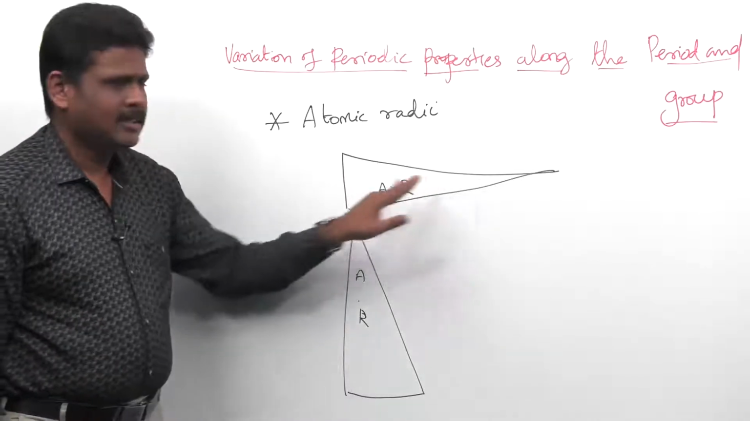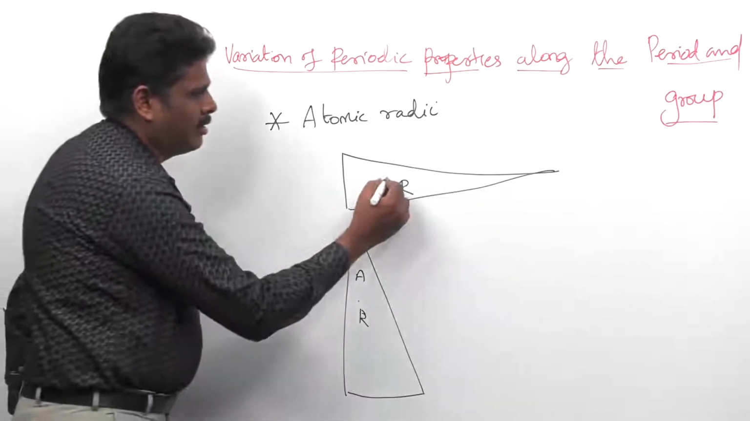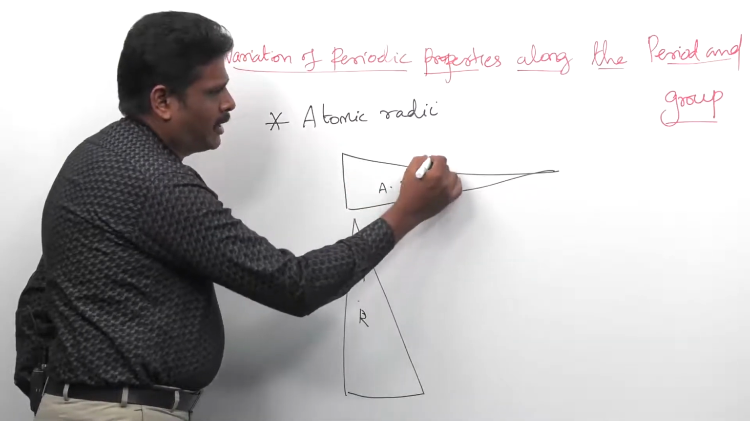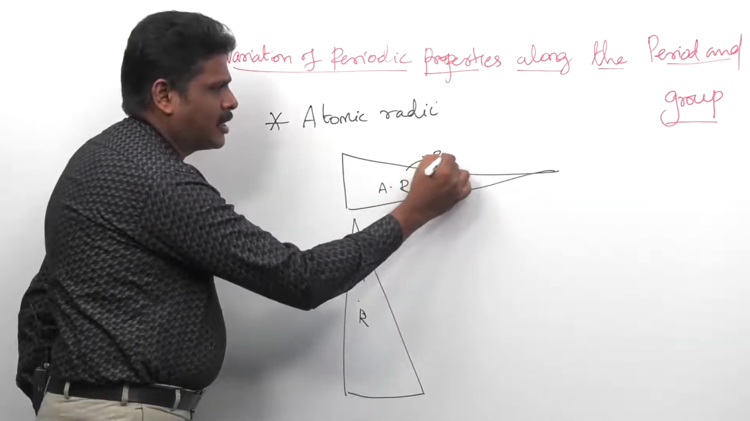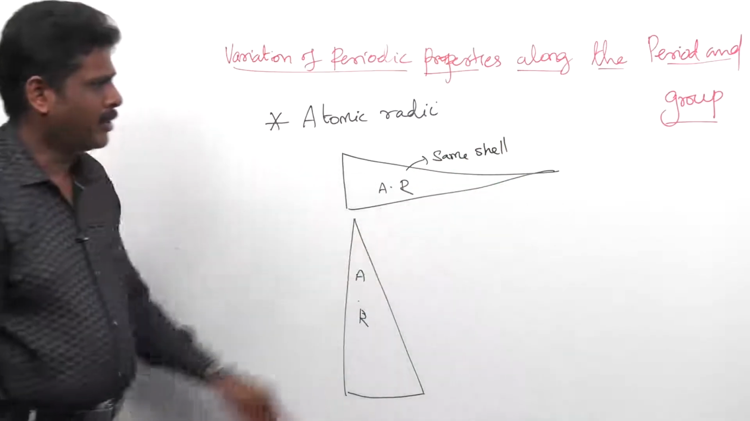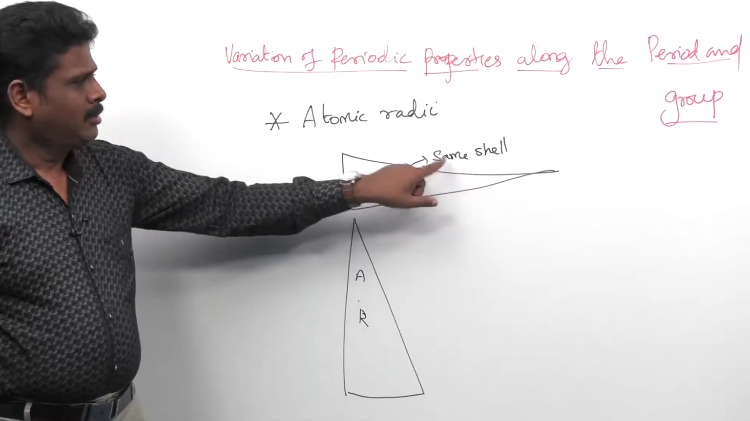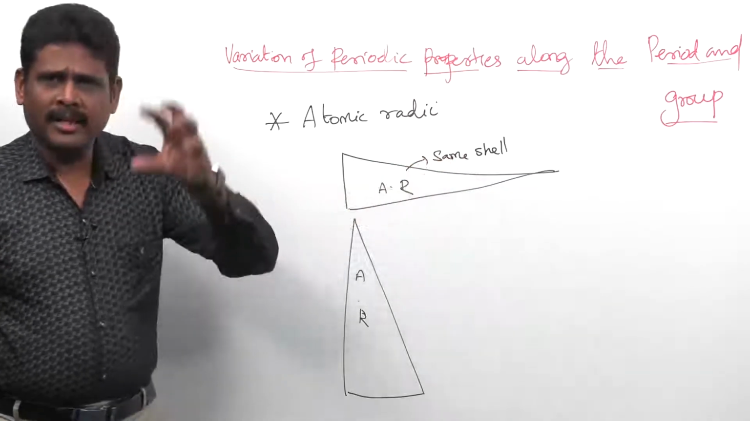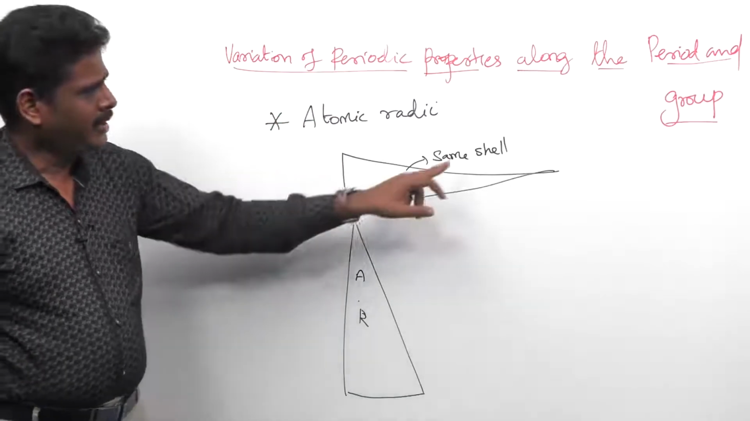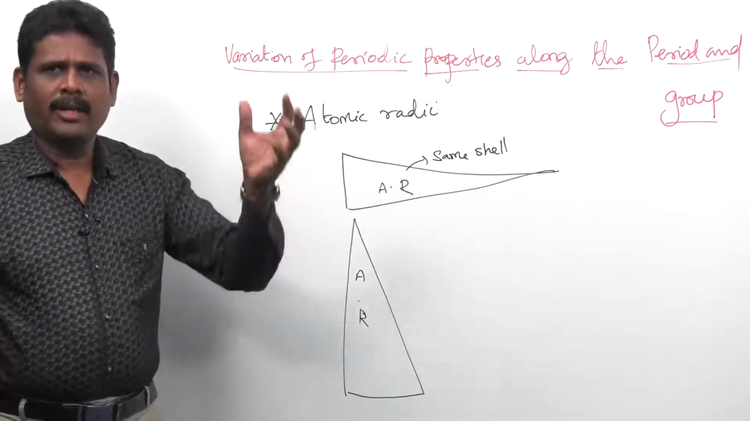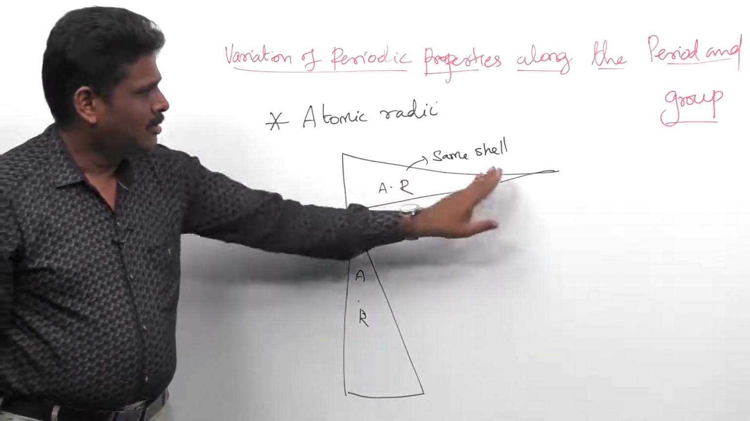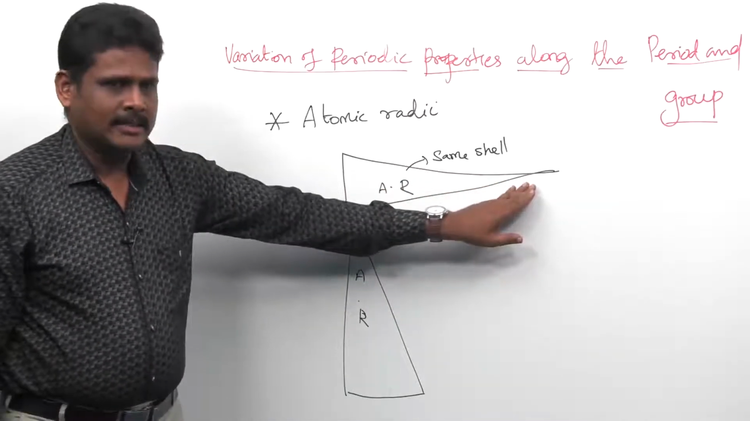Why does it decrease? Because when we move from left to right along the period, the electrons are added in the same shell. Very important point this one is. While the electrons are added in the same shell, the nuclear charge increases. Due to the increase in the nuclear charge, the outer electrons shrink towards the nucleus, hence the atomic radii decreases.